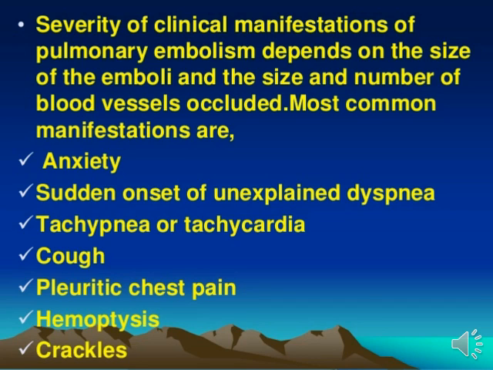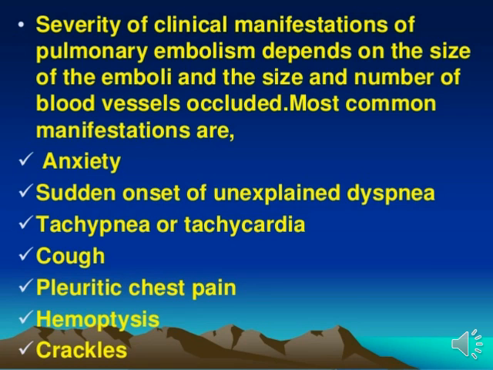The most common manifestations are, first, anxiety. We all know the respiratory system is a very important system for the human body. So if a person has a problem related to the respiratory system, that person definitely has a problem with breathing pattern as well as other problems, so that person will definitely go into an anxiety period.